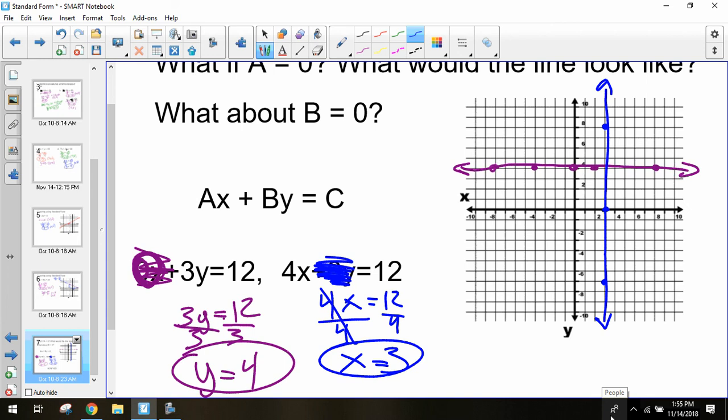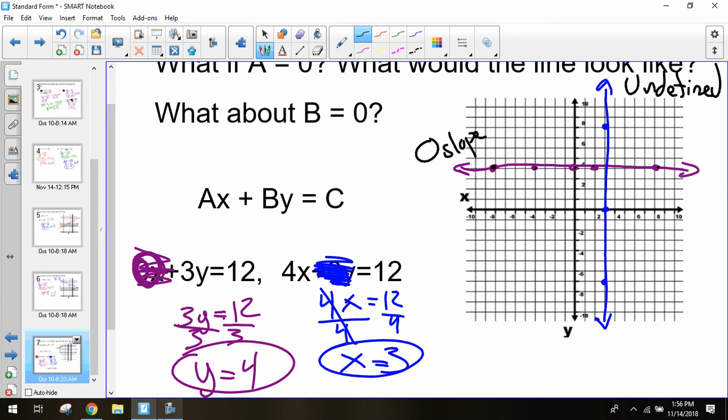Now if we look, these are different from the lines we've had before, because all the lines we've had before have had a slope. But my horizontal line has a 0 slope. It's flat. It's not changing, it's not increasing, not decreasing. It's just staying constant. If I look at my vertical line, it's impossible to count the slope because I'm not running. I don't have any run. It's like dividing by 0. So this is what we call undefined slope. You can't figure out what that slope is. It's just vertical.